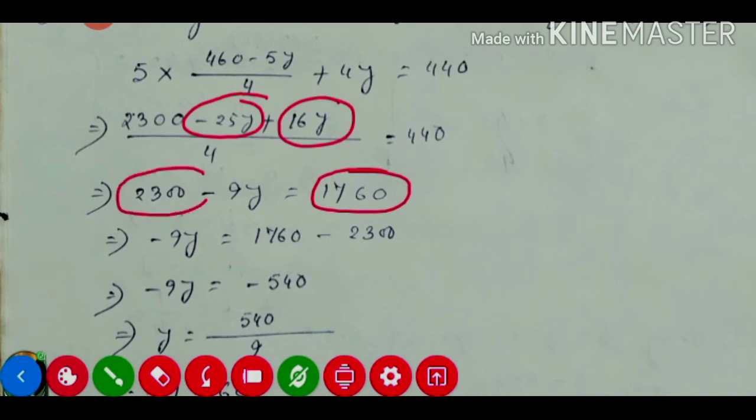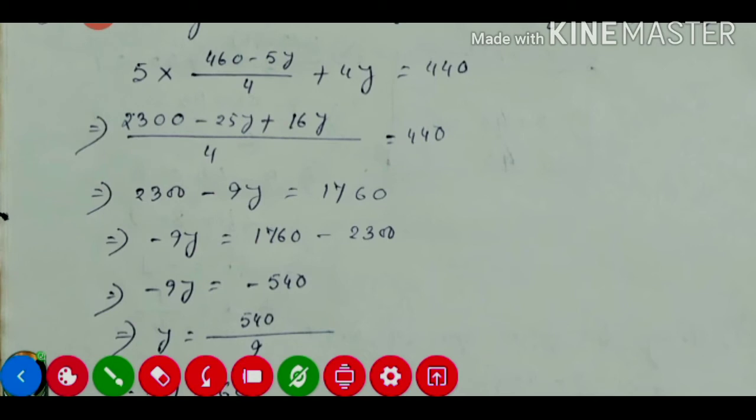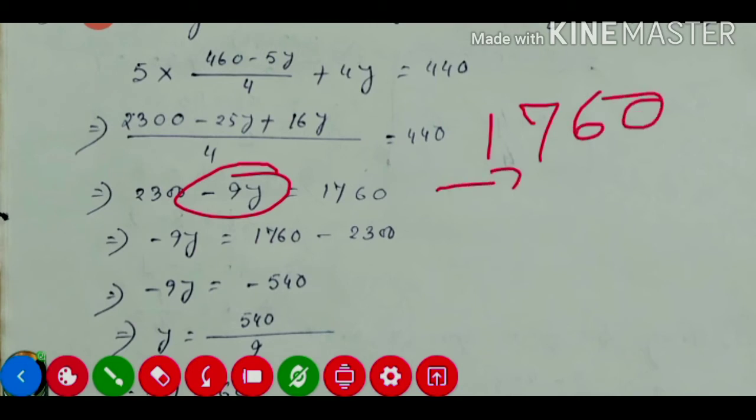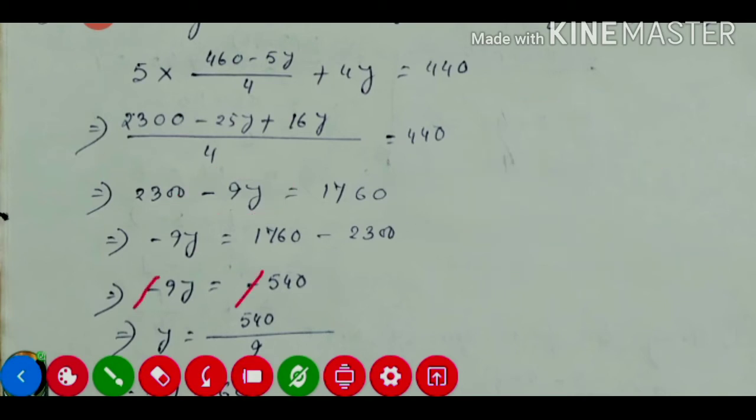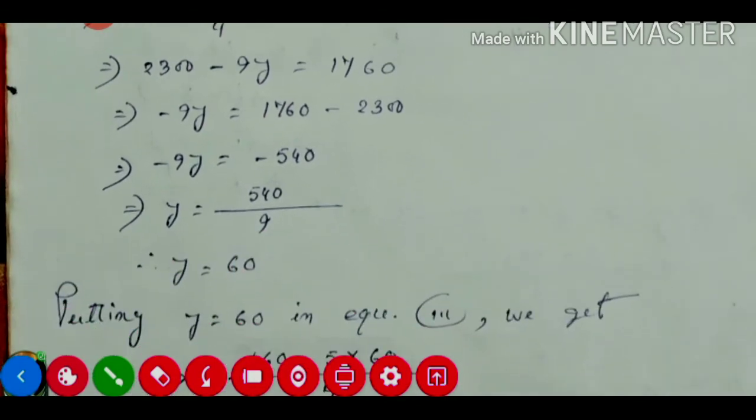Now this constant number 2300 will shift to the right hand side, so it will be minus 2300. And the right hand side will remain minus 9y. So 1760 minus 2300, if we subtract, it will be minus 540, because the bigger number is minus. So on both sides minus minus will cancel. Now 540 divided by 9 will be 60.